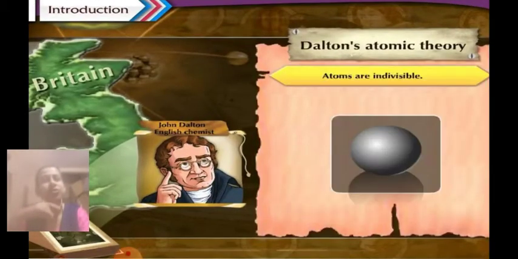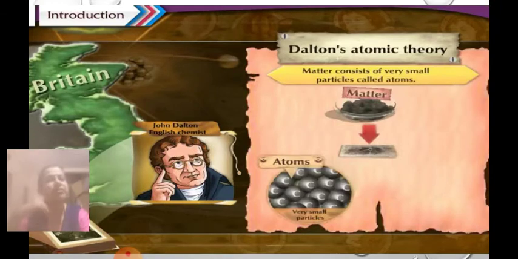Before John Dalton, there were Rishi Kanad and Democritus, who tried to find out what matter consists of. They also proposed that matter is made up of the smallest indivisible particle. Rishi Kanad called it Parmanu, whereas Democritus called it atomos, meaning uncut, the substance which cannot be cut. That is called the atom.